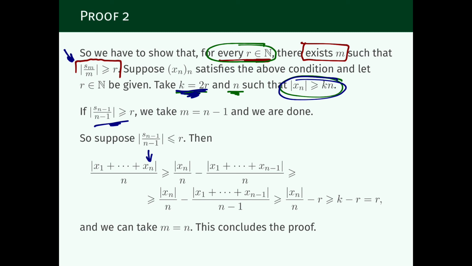And when we take out the last term of the sum, this sum here is bounded from below by the difference between the absolute value of x_n and the absolute value of the sum of the previous terms. This is just the triangle inequality written backwards. So this is just an exercise of how you manipulate absolute value to get this inequality. And now we're going to put the minus 1 here in front.